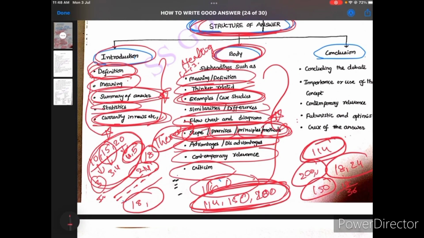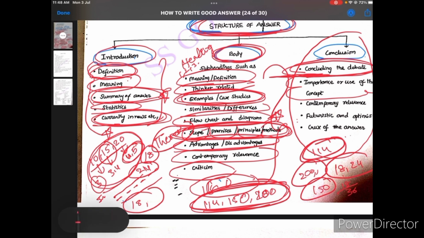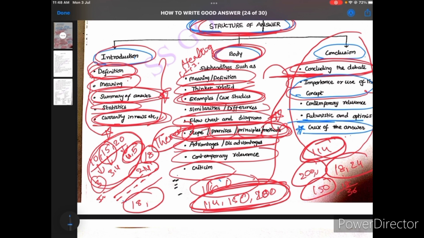Okay. And next, lastly, we come to the conclusion. What should we write in the conclusion part? First, you should conclude the debate. Whatever you wrote in the body part, you should conclude that. And after that, the importance of the concept. The main importance of the concept is what you should write here. And after that, contemporary relevance. Next, futuristic outlook and optimism. And this is very important: the crux of the answer is very important to write in the conclusion.